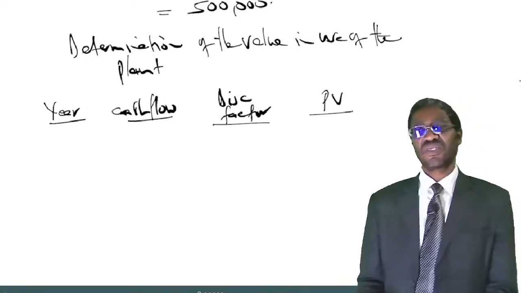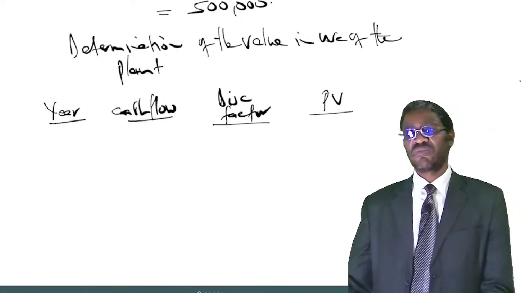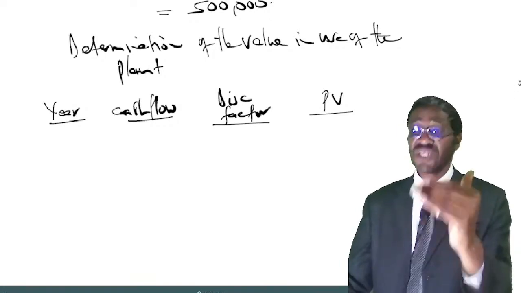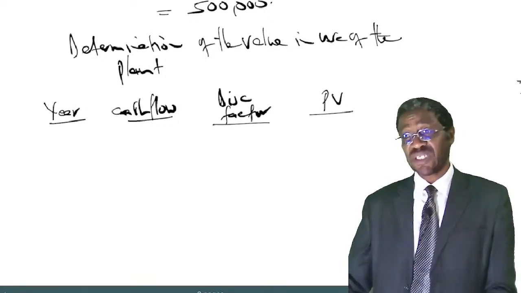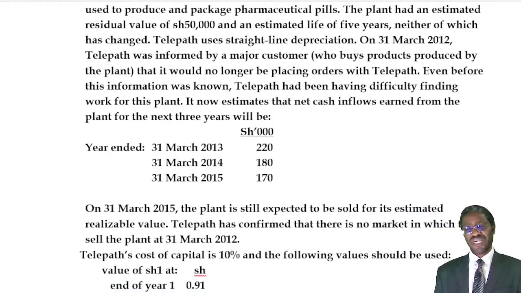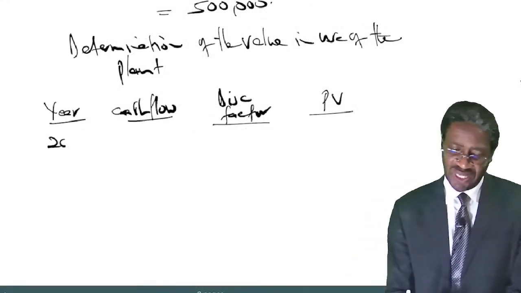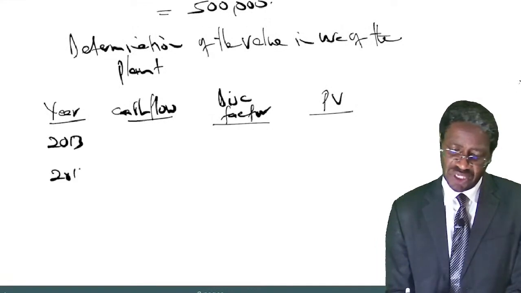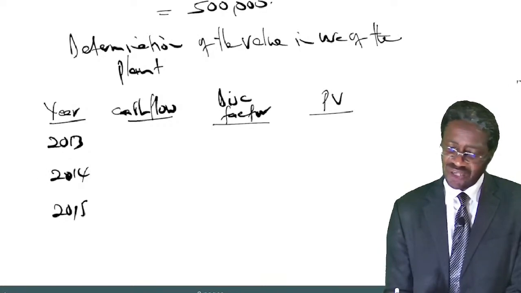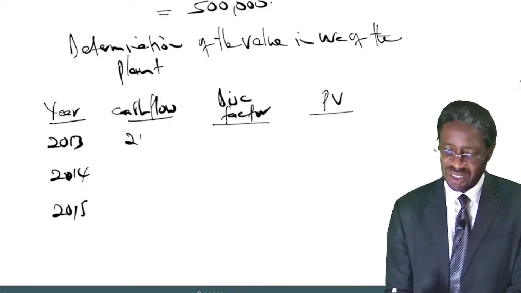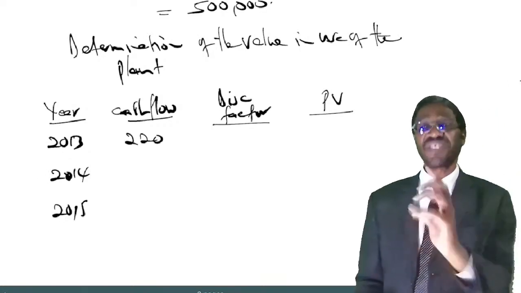Good. So let's go to the table. By 1 year from now, 2 years from now, 3 years from now, what are we projecting to be the cash flows? They are telling us that 1 year from now, ending on 31st March 2013, we project to generate a cash flow of 220. So 2013, we are projecting to generate 220,000.